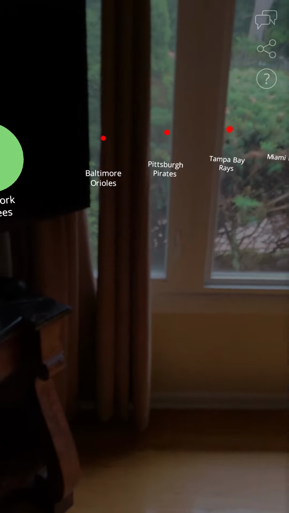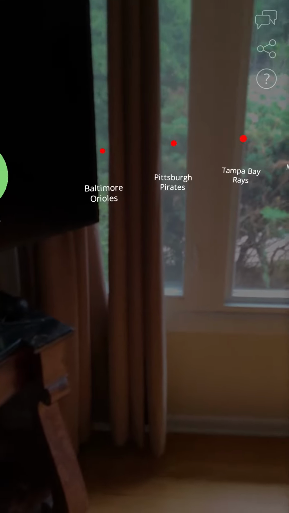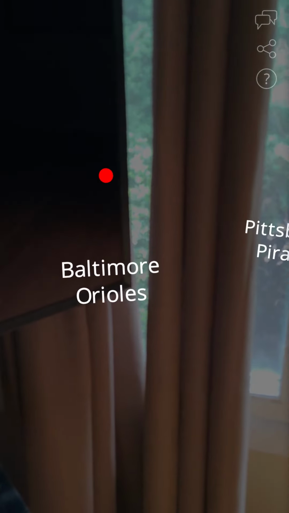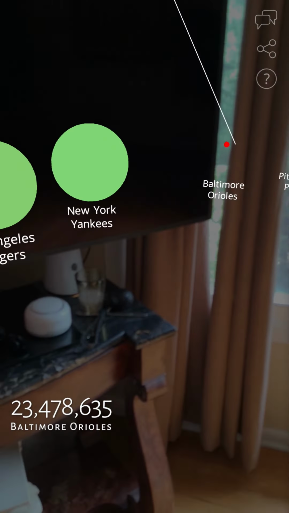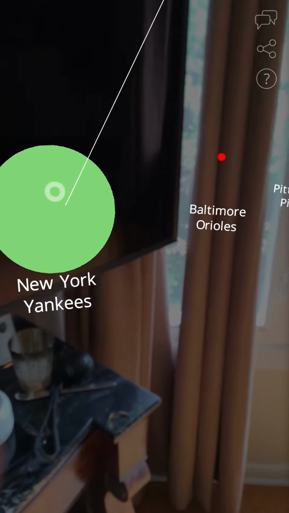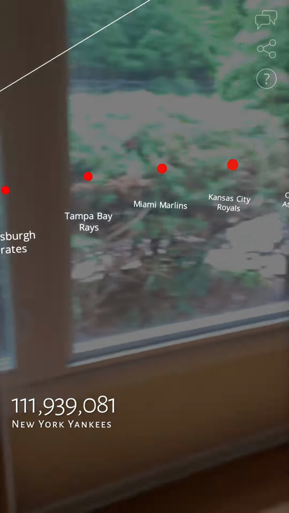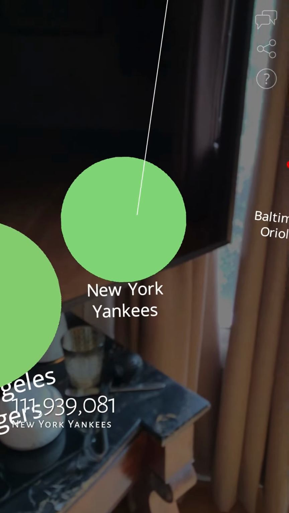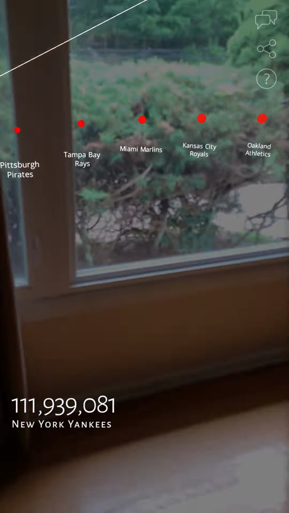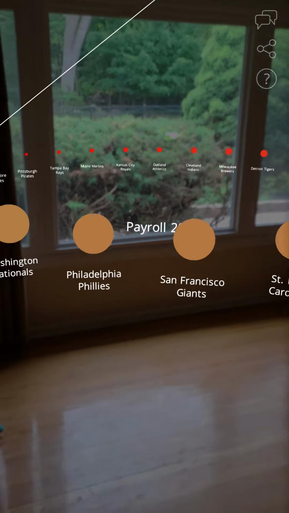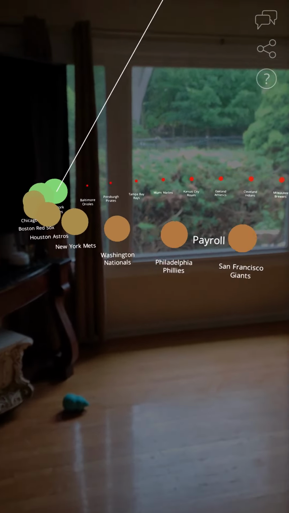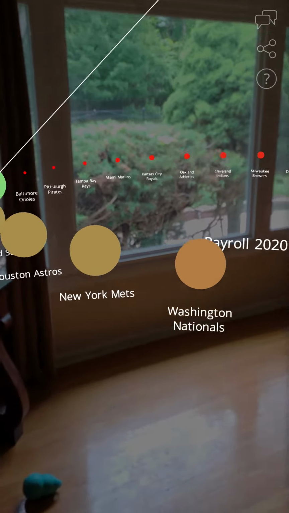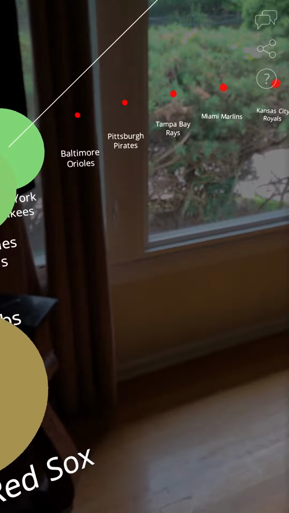Now, if I stand in the center, we can see who's got the smallest, right? Hold on, I've got big thumbs. I gotta click on this. There we go. With the Baltimore Orioles. And then right next to the smallest, we've got the biggest at the end of our sort of snake of payrolls here. We've got the biggest with the Yankees, right? But this isn't giving me a whole lot of information, right? It's telling me the sort of stagnant numbers, but it's not giving me a whole lot of other information about what happened. So what's a sample question that I can ask?